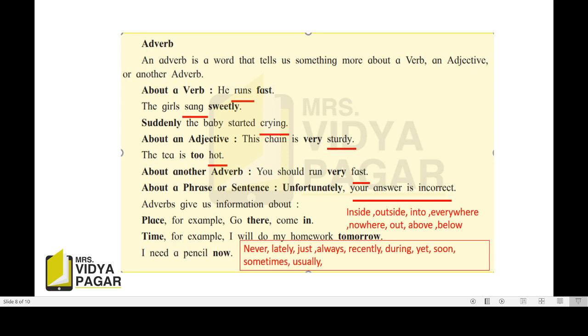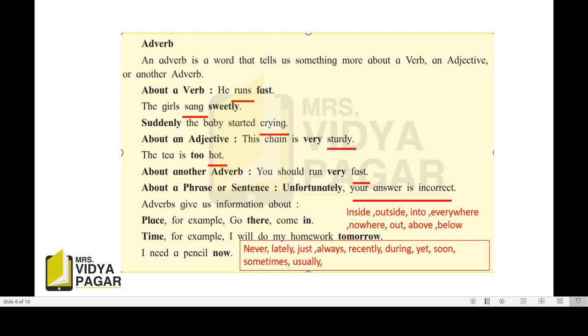He runs fast. Here it tells us something more about the verb, how he runs. Run is a verb, and here the adverb is telling us that he runs fast. Fast is an adverb here.